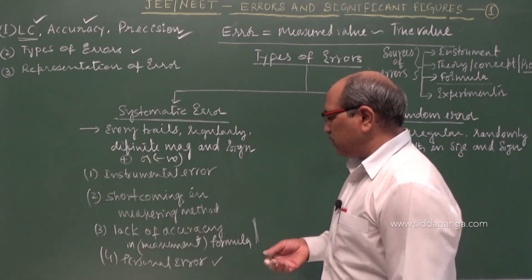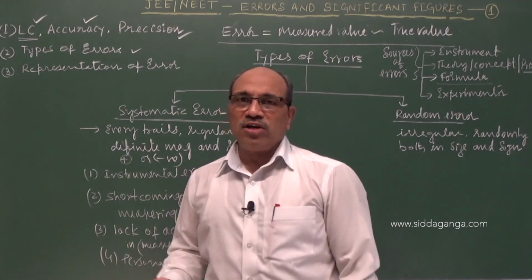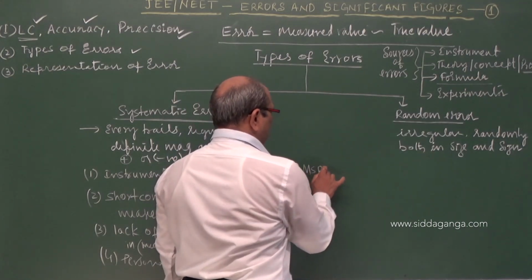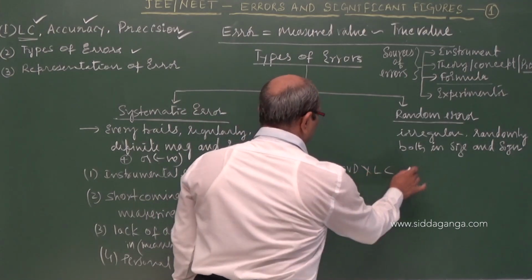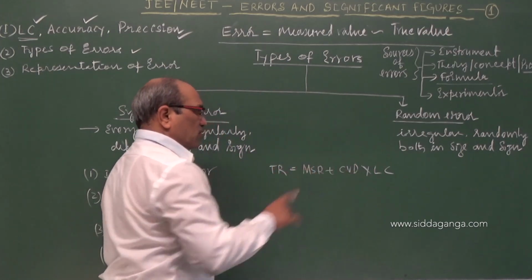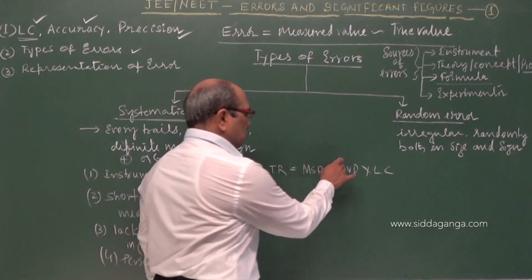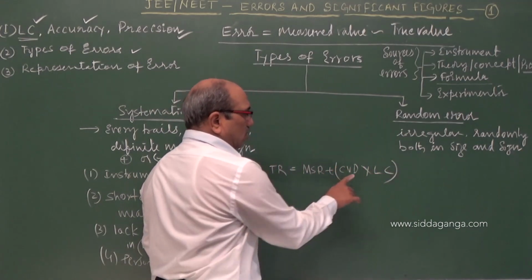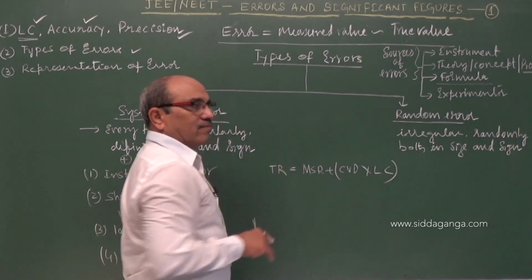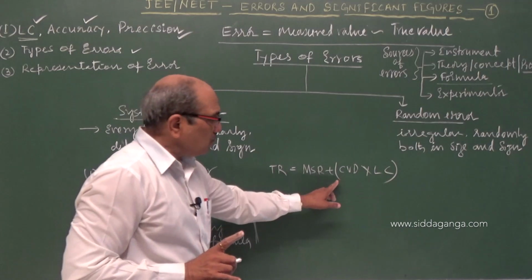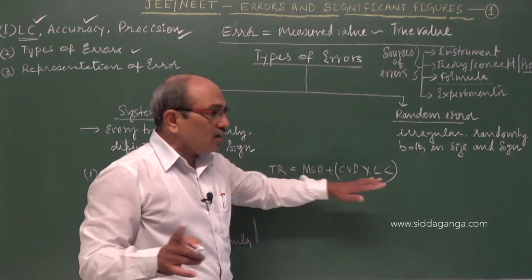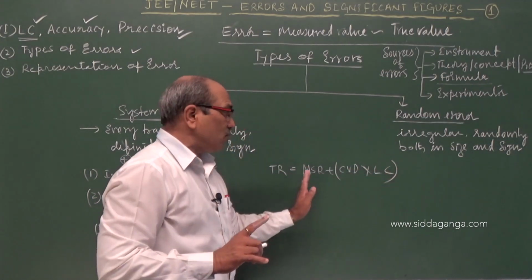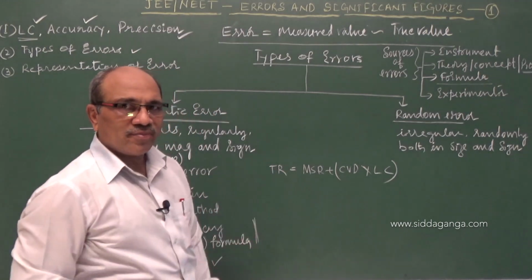And the third one is lack of accuracy of the formula. The formula may have an error. Suppose in the example I told, if given MSR plus CVD into least count, it seems to be a correct formula, but the doubt starts if I do not put the bracket here: whether I have to add these two and then multiply, or first multiply with the least count and then add to that. This becomes clear when I put the bracket. The formula is the same, but with the bracket it is clear. The earlier formula, before the bracket, is mathematically wrong, but as you look, generally it seems the same, yet it has an error.